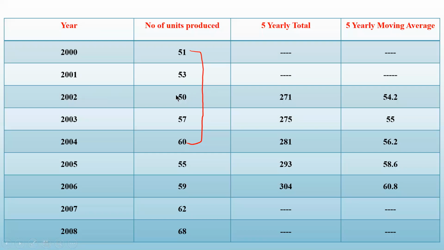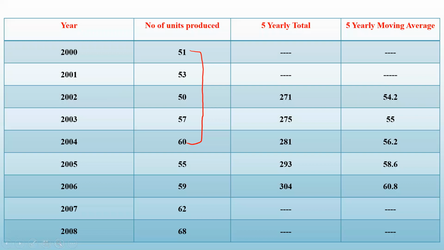See the current value, previous 2 years, and the next 2 years. Okay, I cannot find out for these 2 years, so I have to put a dash here. So when you add these, you will get 271. I'm taking 5 yearly averages, so I have to divide this sum by 5. So I'll get 54.2. When you divide 271 by 5, you will get 54.2.